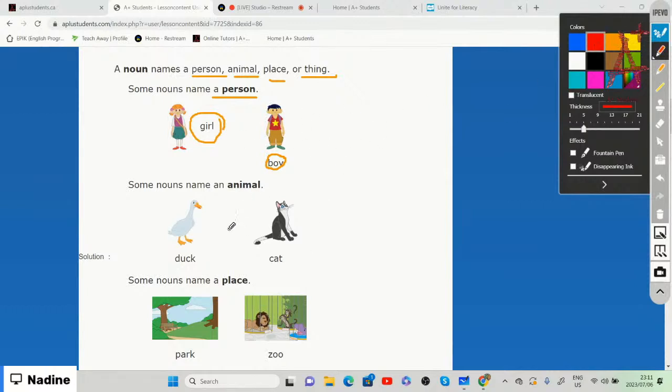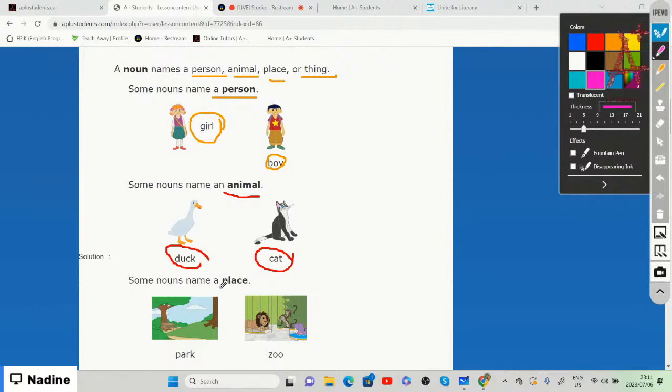Then we also have nouns that name an animal, right? And there we have an example. If we look at that one picture, we have an example of a duck. Look at the other picture, we have an example of a cat, right? So it names animals. And even more animals that we can think of are dogs, cats, lions, fish, shark, monkeys, hippo, any animal, it names the animal. It doesn't necessarily say which specific animal.